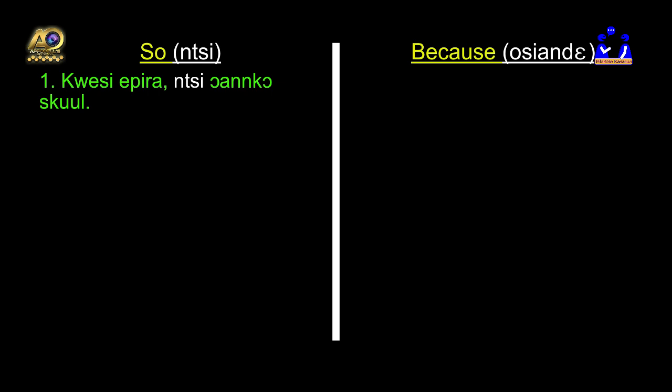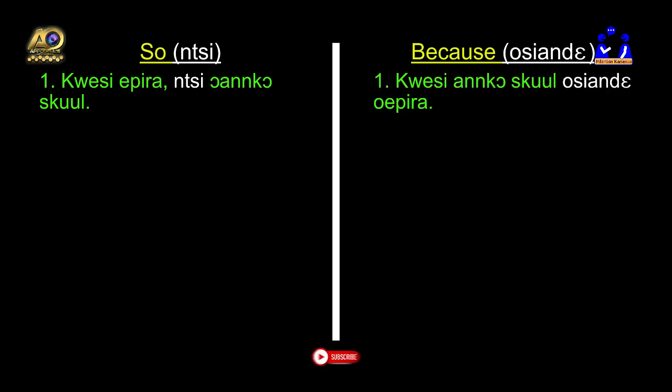That is, Kwesi has an injury, so he didn't go to school. But when we come to because, it is rather Kwesi anko school osande wepira. So Kwesi didn't go to school because he has an injury.